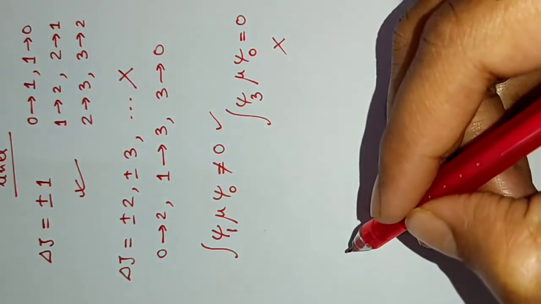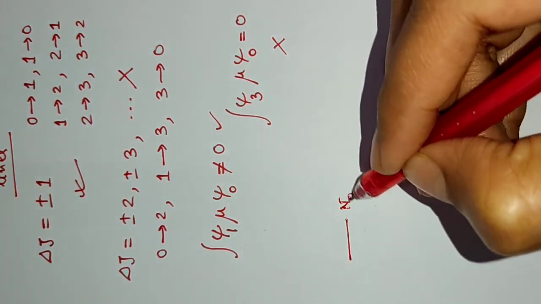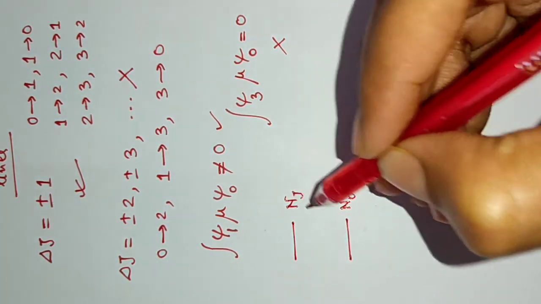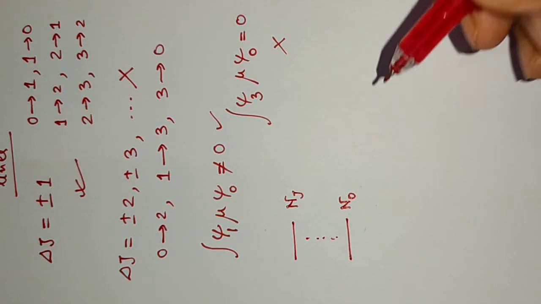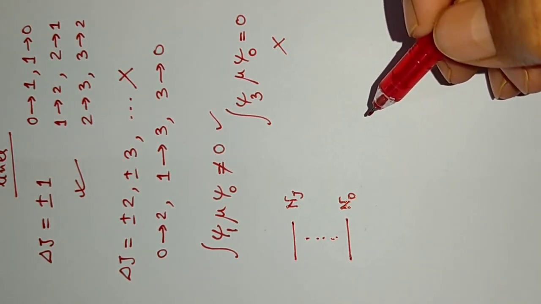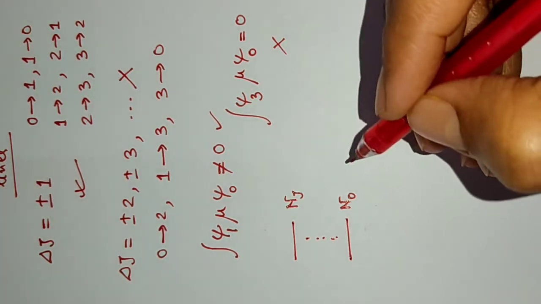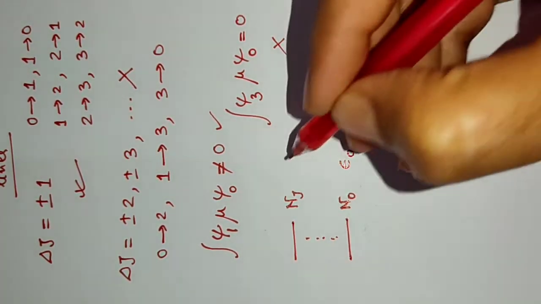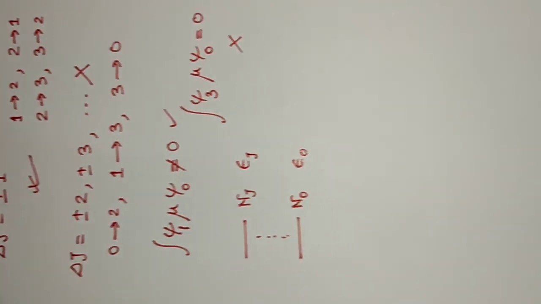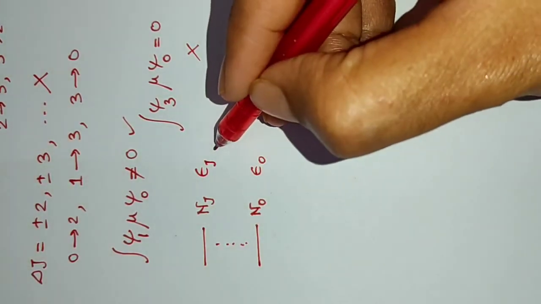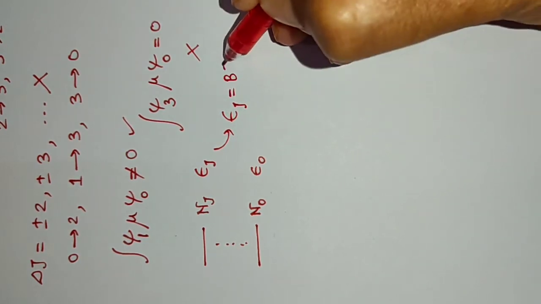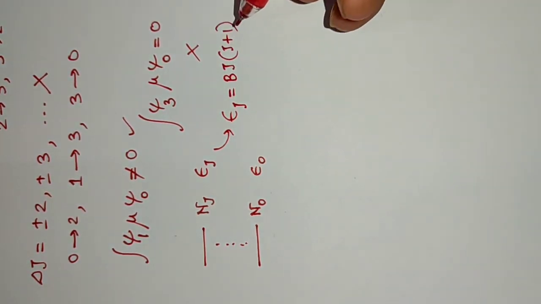Now let N0 be the population of the ground state and Nj be the population of any of the excited states, say the jth state. So its energy will be epsilon 0 and its energy will be epsilon j. Energy of the jth level will be epsilon j equals to B into J into J plus 1. We have studied it earlier.